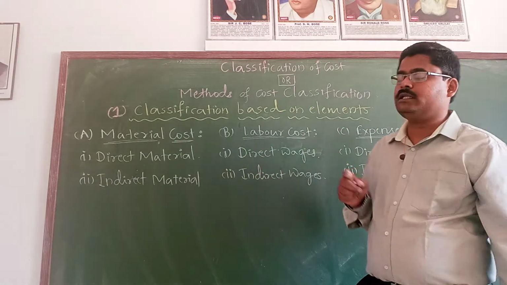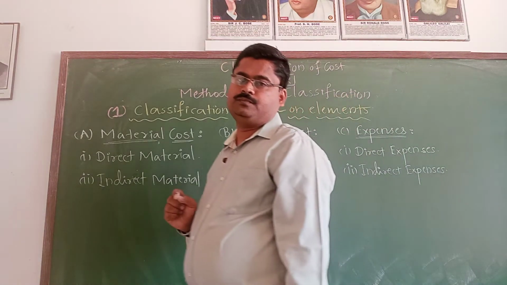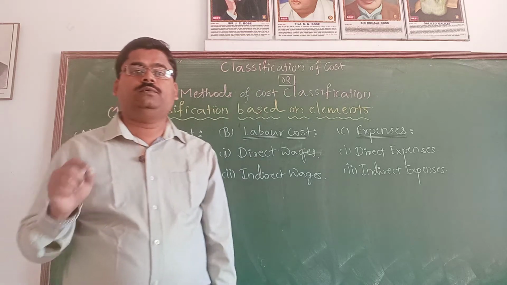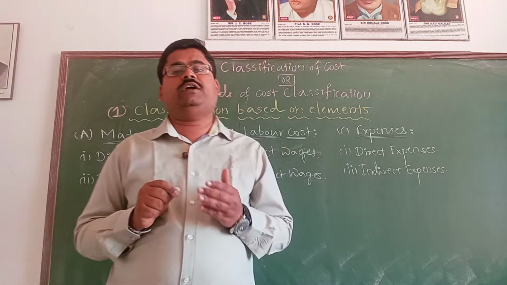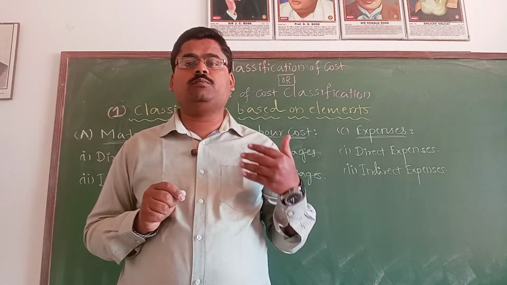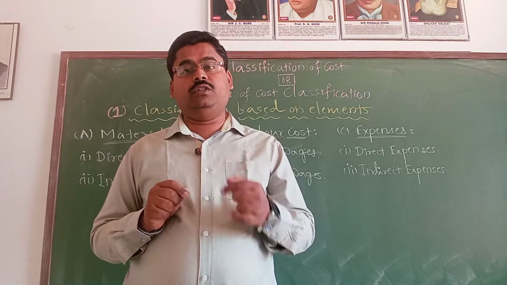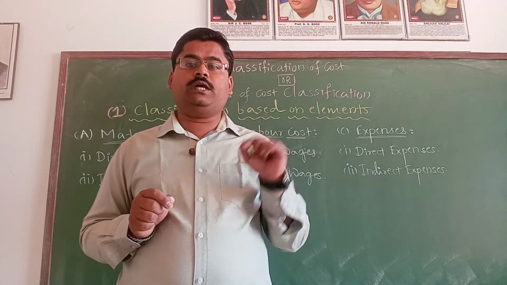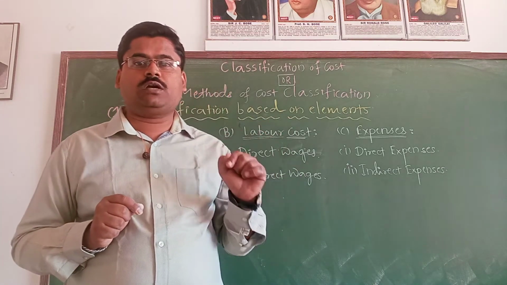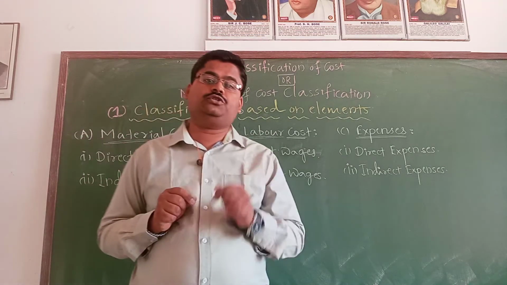The second thing is the labor cost, which is very important. Why? Because the manufacturing process does not proceed without the effort put in by the employees or workers of the business organization.